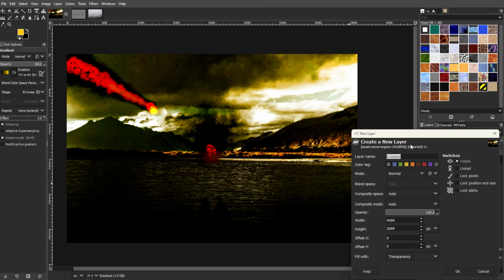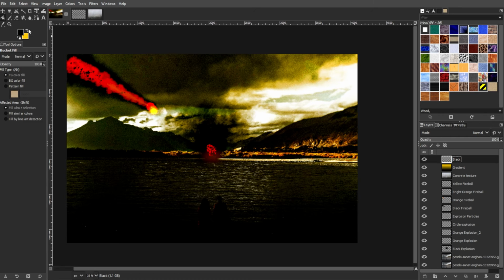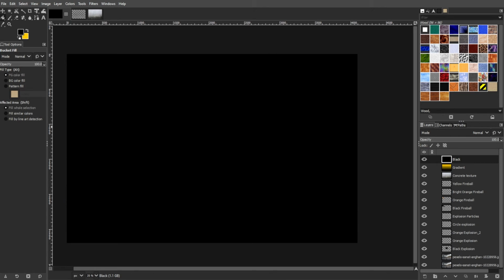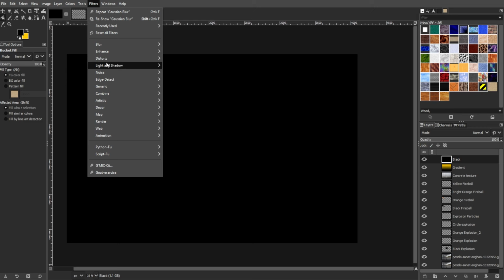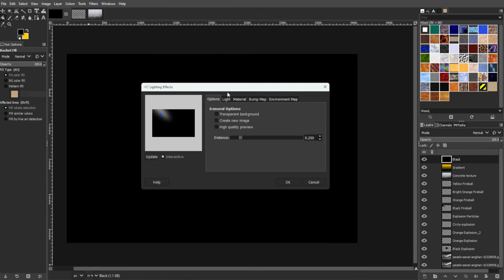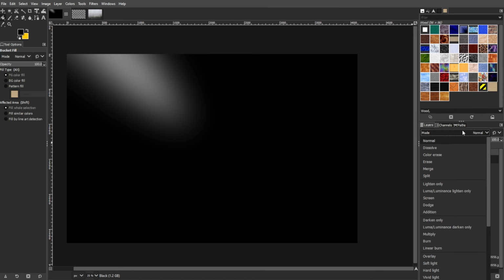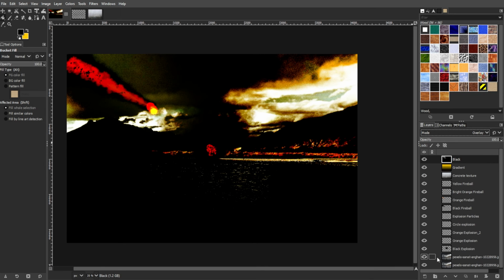Create a new layer above all layers. Then fill it with black and apply lighting effects by going to Filters, Light and Shadow, and Lighting Effects. Then change the layer mode to overlay and lower the opacity to 85%.